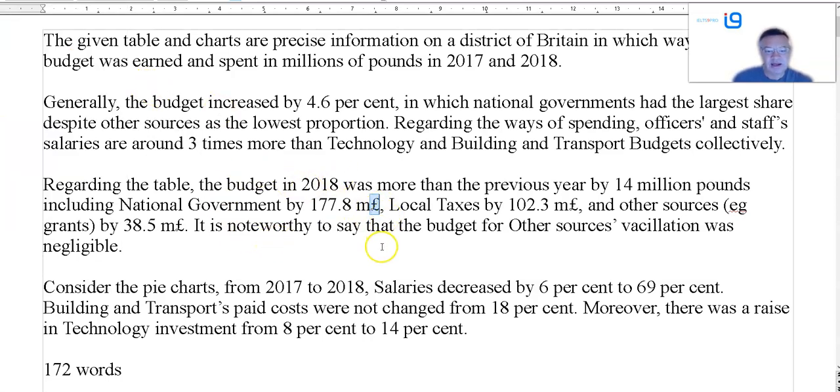No. Now, the pound sign goes at the start. It goes kind of here, the pounds. Local taxes and other sources. Now, right. The budget for other sources, vacillation. What is that? So if it was negligible, then it's not noteworthy, is it?